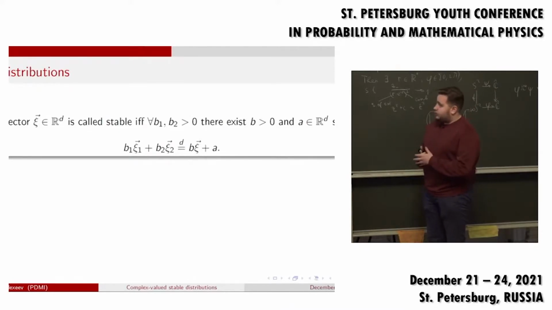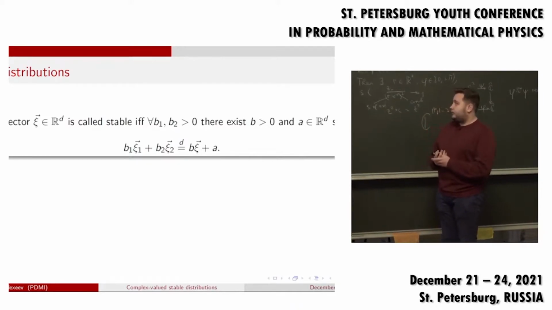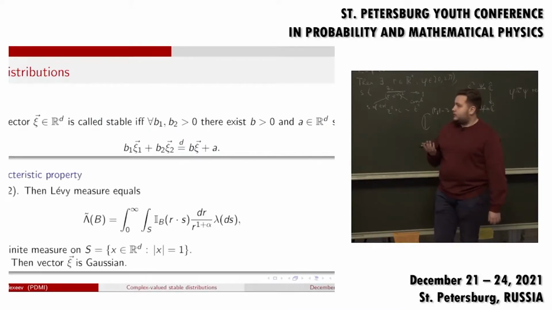A random vector xi is called stable if and only if, for every positive numbers b1 and b2, there exists a positive number b and a vector a such that b1 xi1 plus b2 xi2 is identically distributed to b xi plus a. Xi1 and xi2 are independent copies of the vector xi. It's a well-known fact that these vectors depend on two parameters. The first one is alpha, and the other is the measure lambda, or covariance matrix. Alpha is greater than 0 and less than or equal to 2.